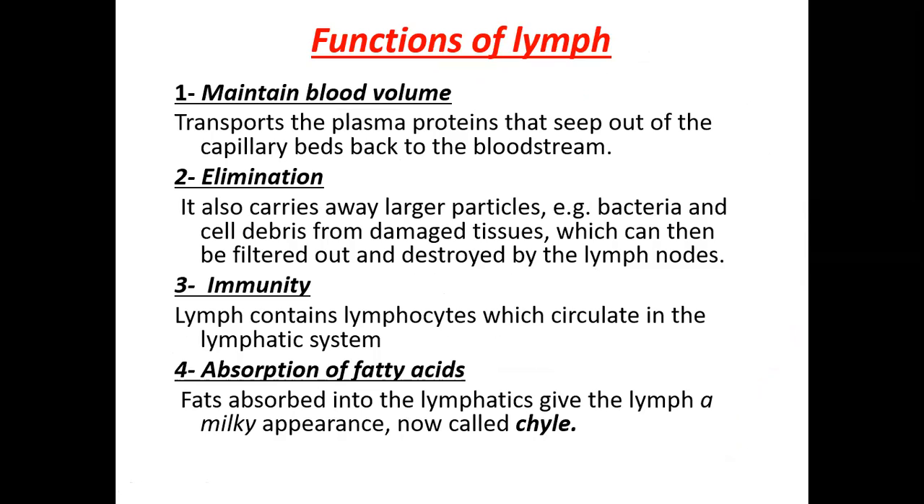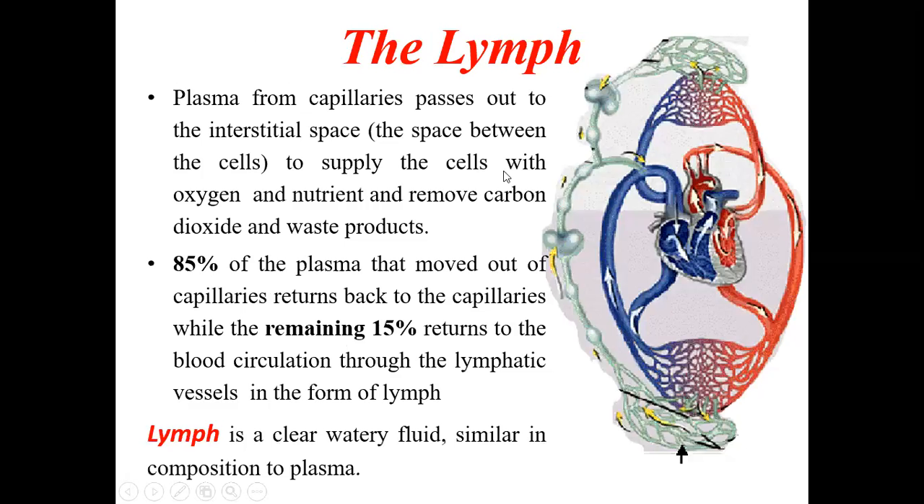What are the functions of the lymph? Why is there a lymphatic system? Why do we have the lymphatic system in our body? One is to maintain the blood volume. If you see here, every time almost 15% will leak out and not return back. So if there is no separate channel, then every time there will be a decrease in blood, and if it keeps on decreasing, it will lead to a lot of shortage of blood.